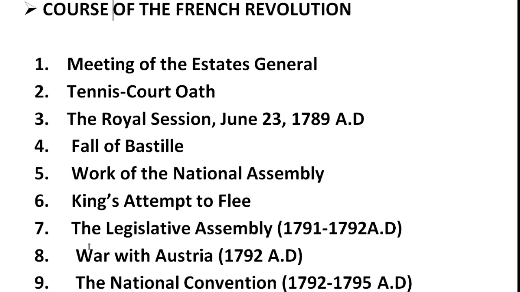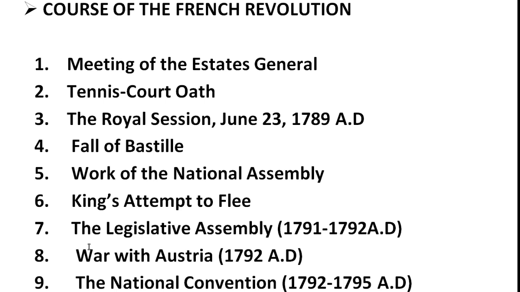Consequently, the master of the ceremonies ordered the members of the Third Estate to clear the chamber. At this, forced by circumstances, the king ordered the three estates to meet together as the National Assembly. It was the first victory of the commoners.